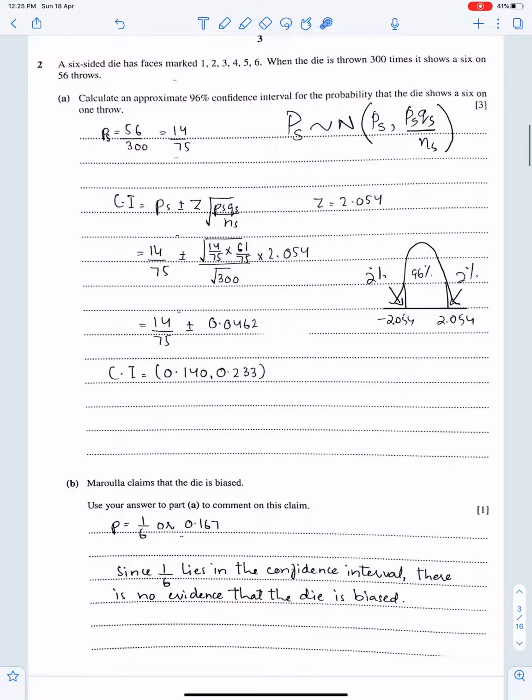So if the number lies in the confidence interval, you have to reject the claim, because the claim is the die is biased, and 1 upon 6 means fair, and 1 upon 6 lies in this interval, so this die is fair.